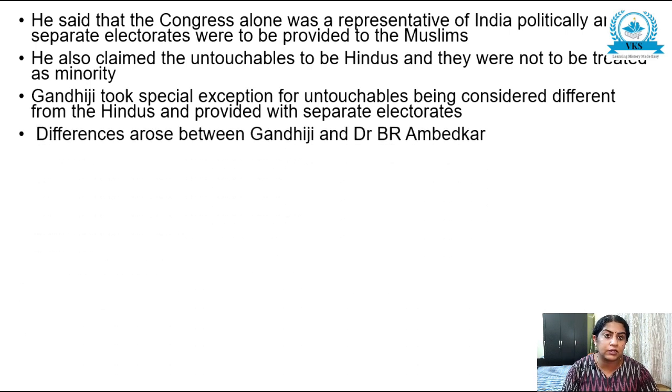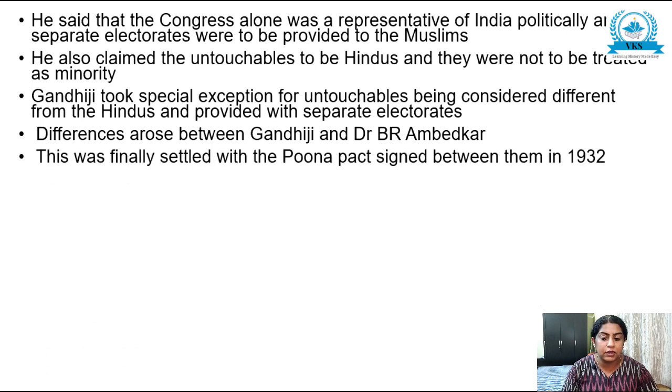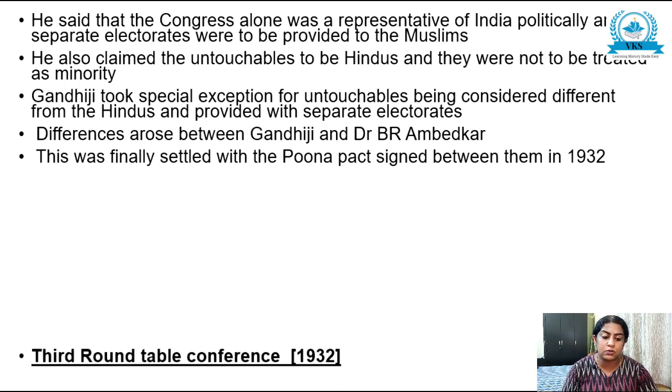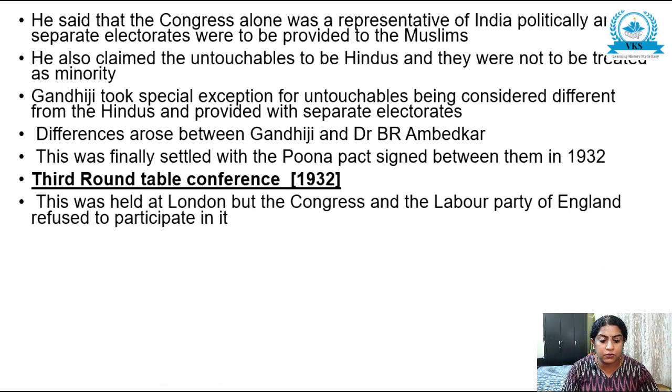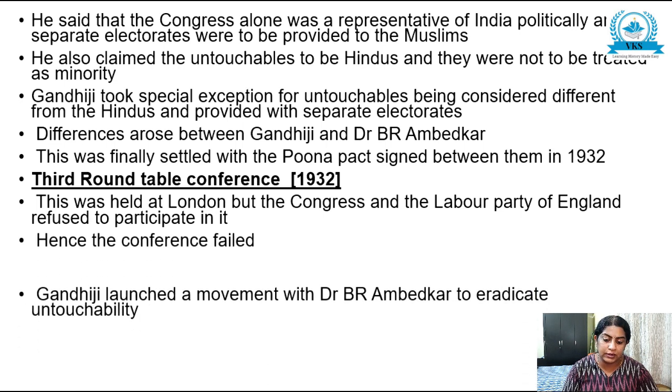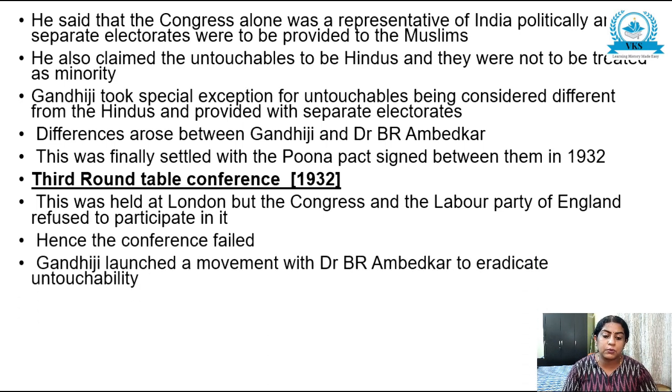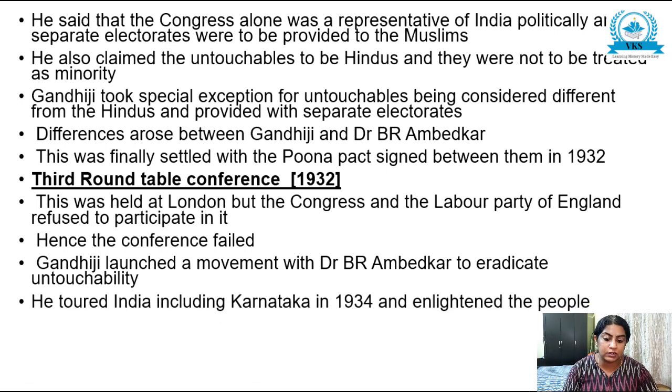Differences arose between Gandhiji and Dr. B.R. Ambedkar, which were finally settled with the Pune Pact signed between Gandhiji and Dr. B.R. Ambedkar in 1932. Third Round Table Conference, 1932. This was held at London, but the Congress and the Labour Party of England refused to participate in it, hence the conference failed. Gandhiji launched a movement with Dr. B.R. Ambedkar to eradicate untouchability.